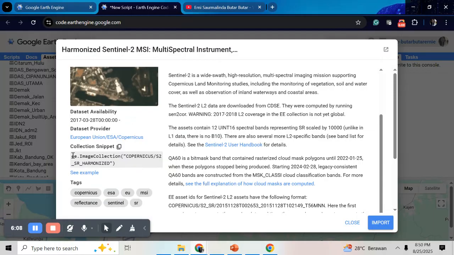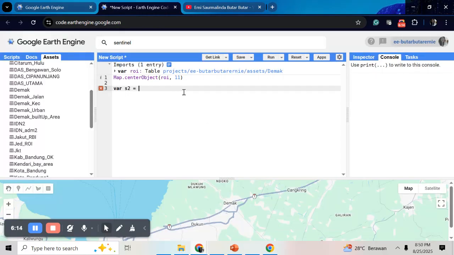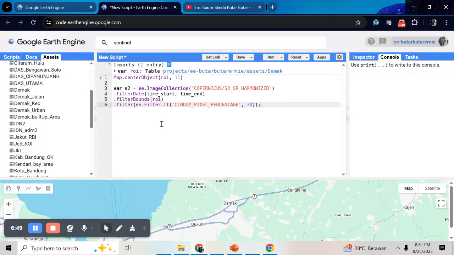Just copy this snippet and go to the code editor, and then do the filter date, for example, with time start, comma, and time end, and then do the filter bounds with your ROI and do the filter clouds.